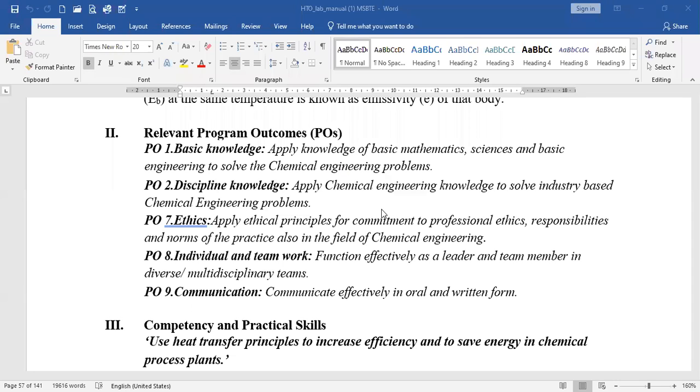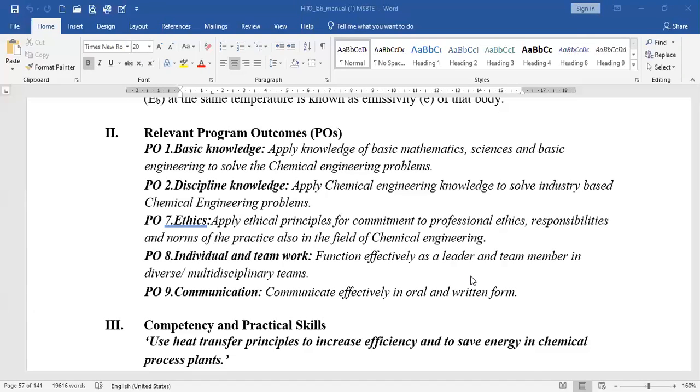Then in chemical engineering knowledge, you must have this heat transfer knowledge. Only then can you apply this discipline knowledge to the industries. Then you should follow some ethical principles. Then you should divide the team members and decide a leader, because you have to follow the guidelines and direction given by your leader.